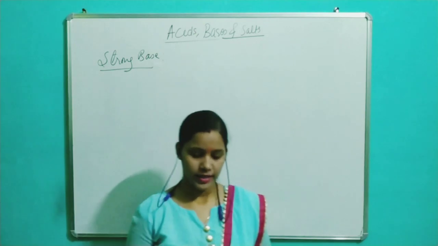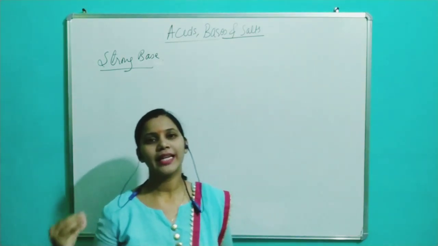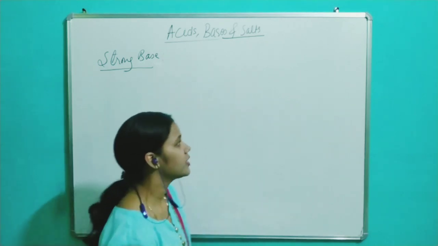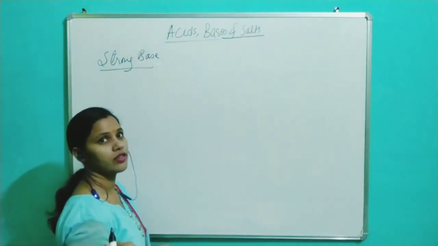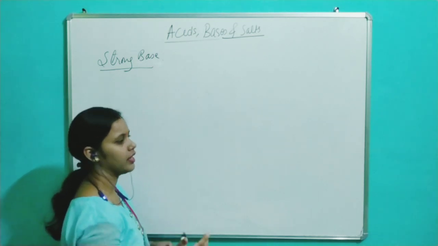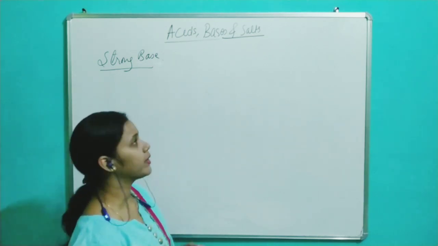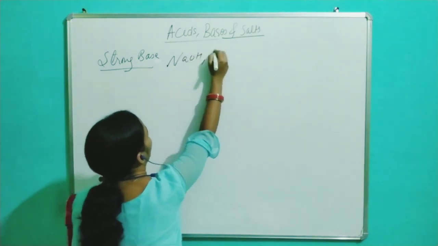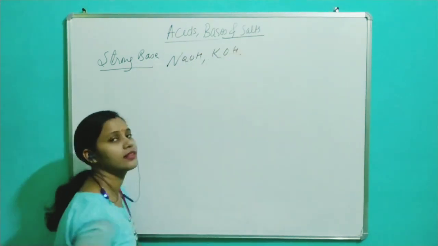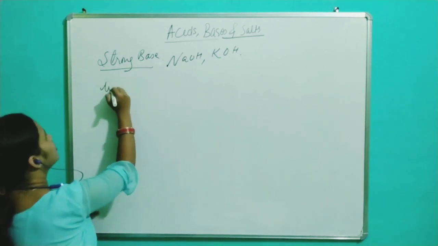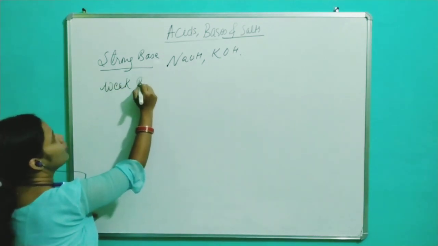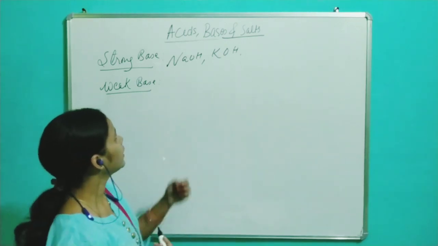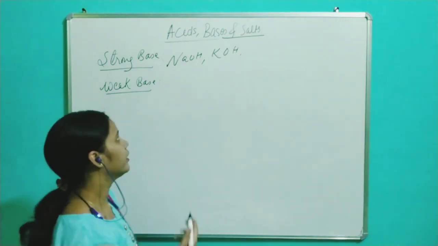A strong base is one which completely ionizes in water, just like a strong acid. The only difference is in the concentration of OH minus ion. Acid gives H plus ion and bases give OH minus ion. For example, NaOH and potassium hydroxide are strong bases. Now, what is a weak base? Weak bases are those which partially ionize in water.